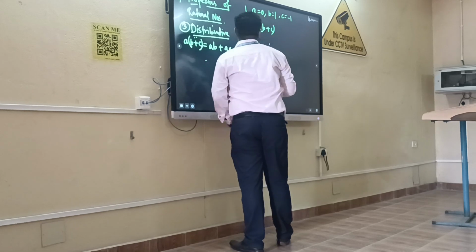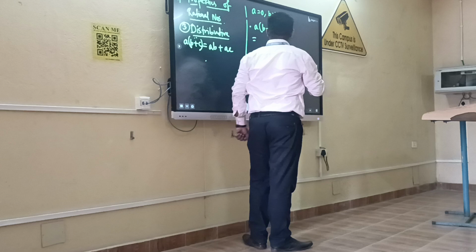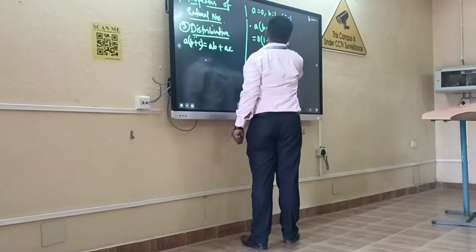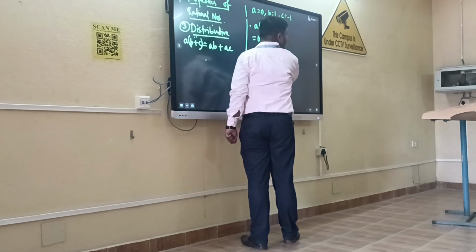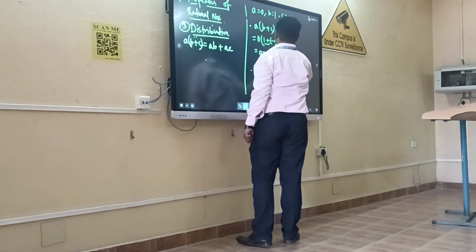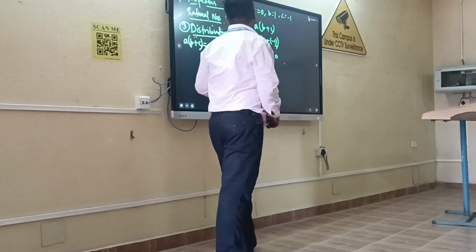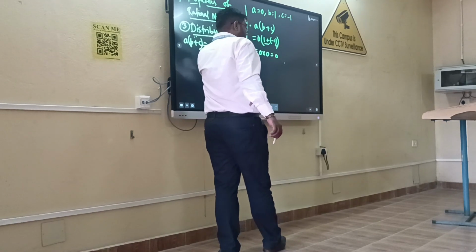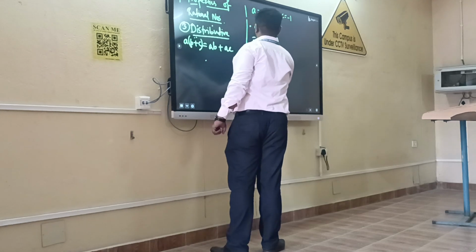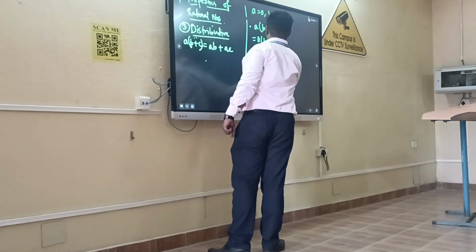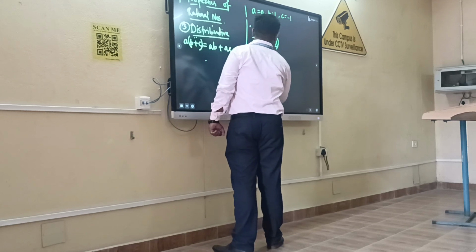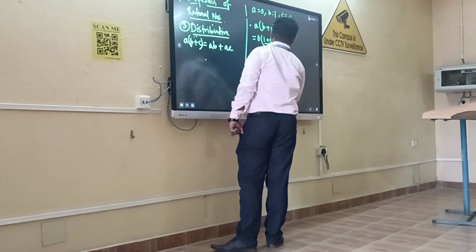So first we will add B and C. Yes, sir. 1 plus minus 1. Okay, this also becomes 0. 0 into 0 is what? 0, sir. Okay, the next one, we will check for the distributed part. A into B plus A into C. So you can see A is 0, 1 plus 0 into minus 1. 0, sir.